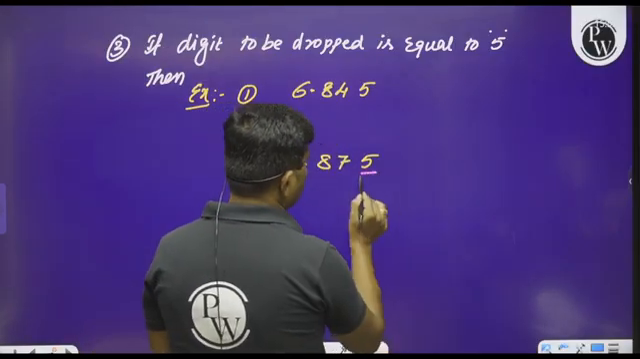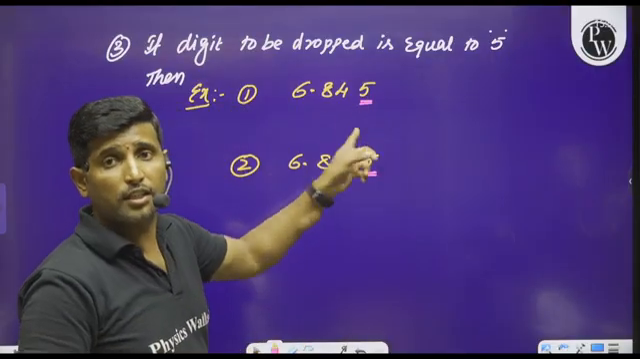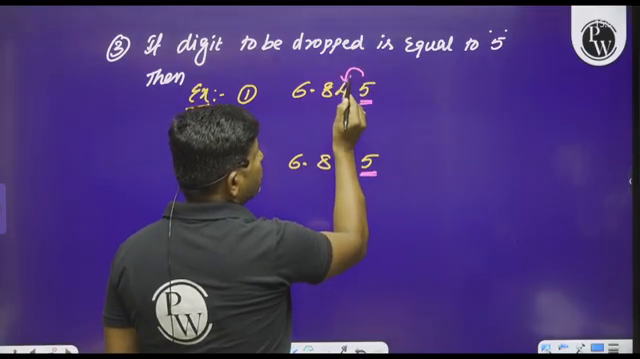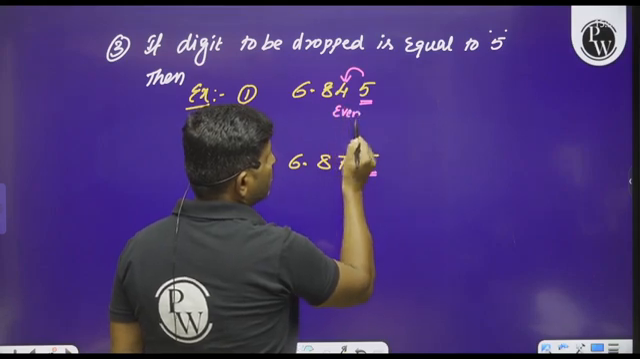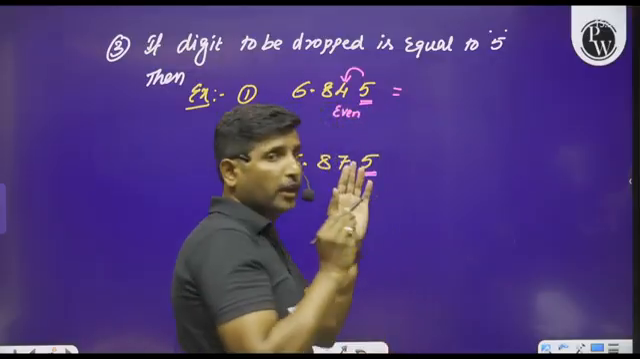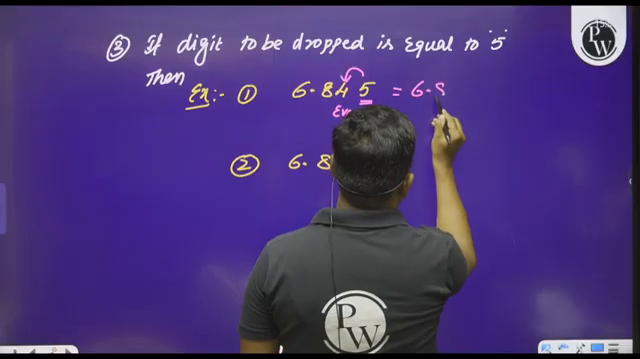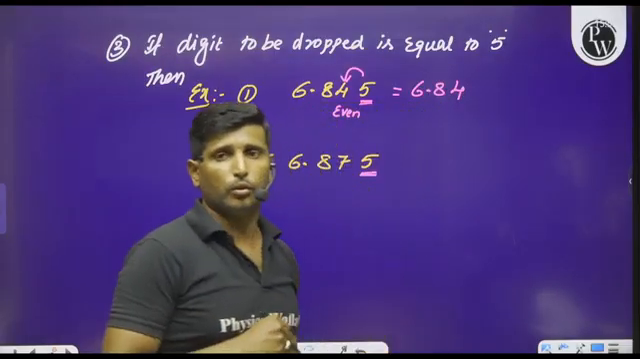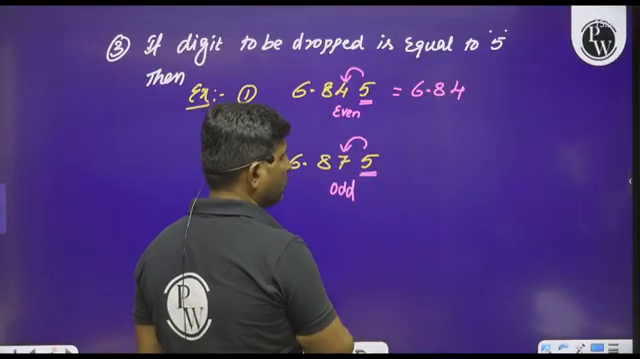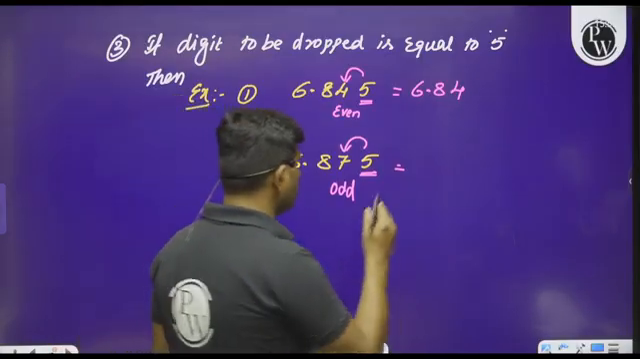6.875. Now I want to drop this third decimal digit. So observe this. In this number, the preceding value is even. When the preceding value is even, then drop the digit as it is. Therefore we can write the answer as 6.84. If the preceding digit is odd, then we have to increase the preceding value by 1.